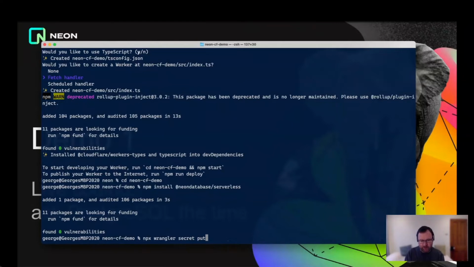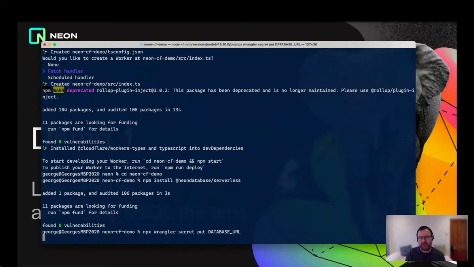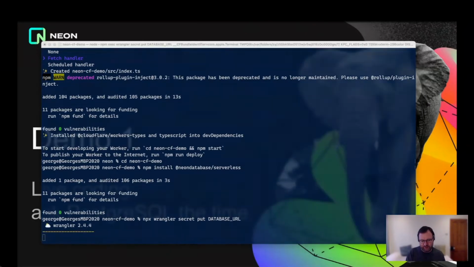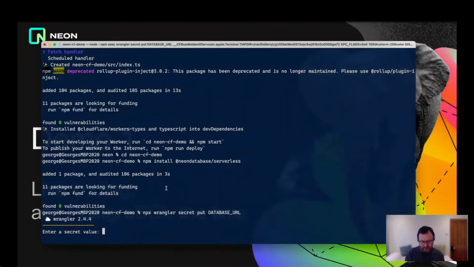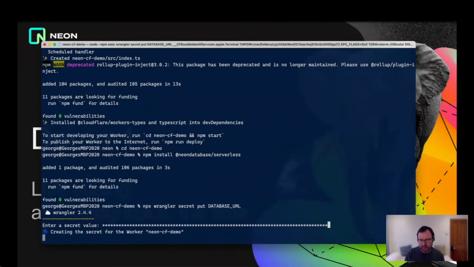So we do npx wrangler secret put DATABASE_URL, and we're using a Heroku style database URL setup here. So if I type that, I'm just going to go off screen and copy these secret credentials. And it's ready for me to paste them in here. So that's those pasted.